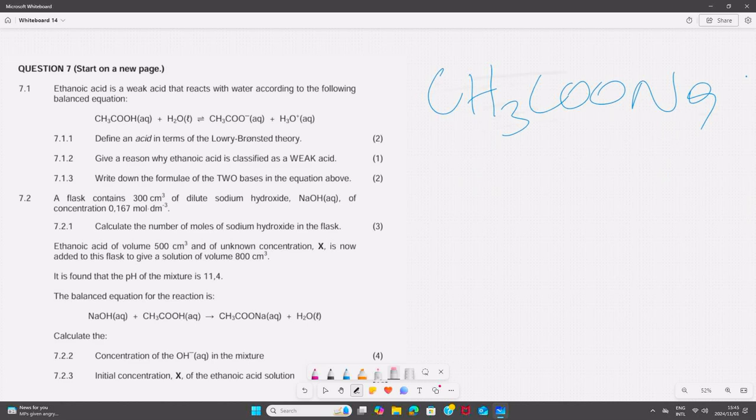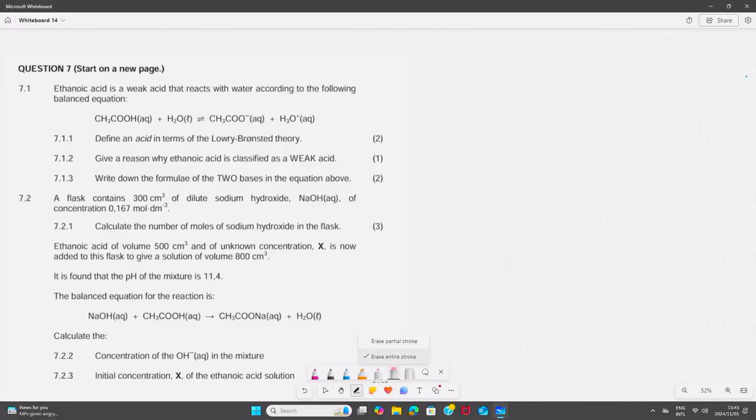Then another thing that I want to remind you candidates is how to choose the suitable indicator in acid and base titration. It mainly depends on the reactants. Are you titrating a strong base with a weak acid? For an example, we are titrating sodium hydroxide with ethanoic acid. Then the suitable indicator in that case is phenolphthalein.